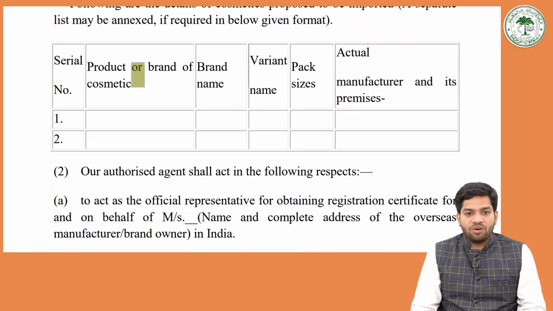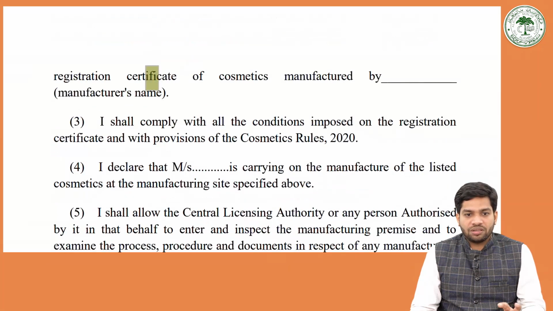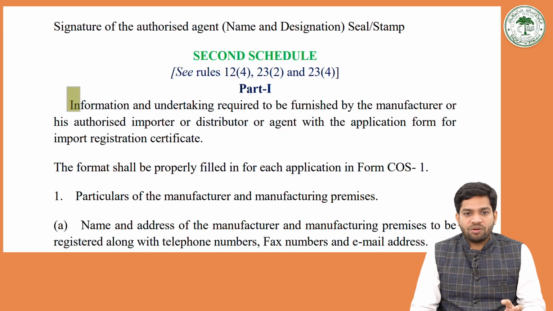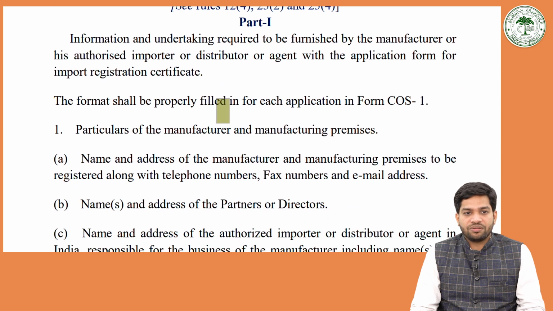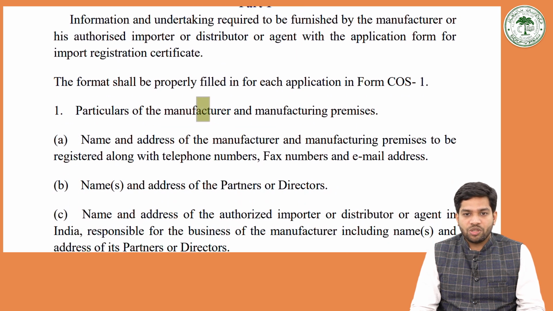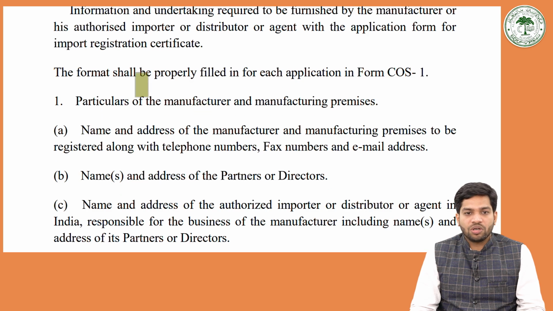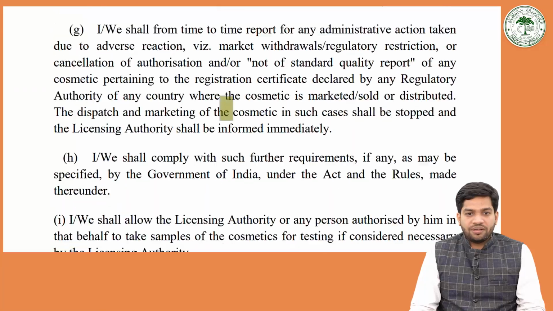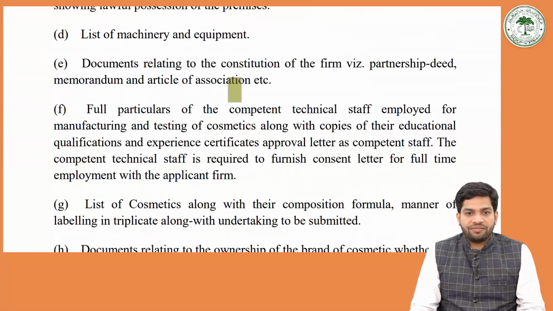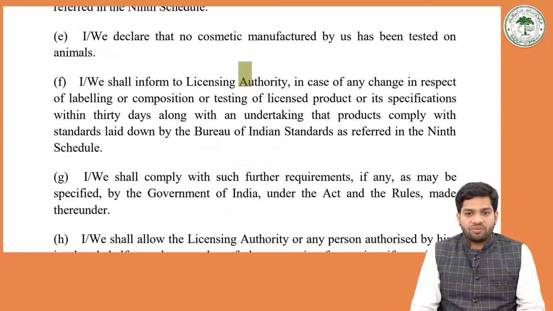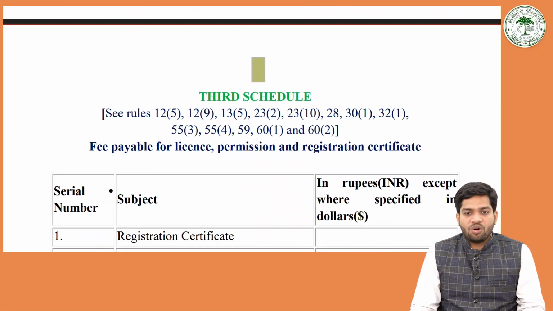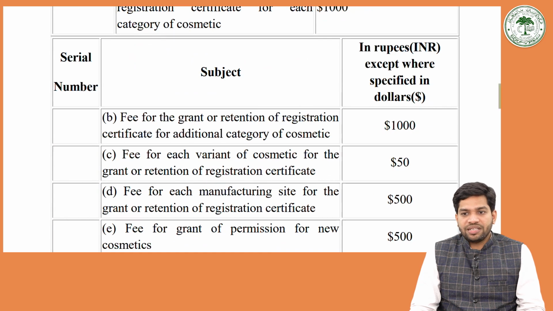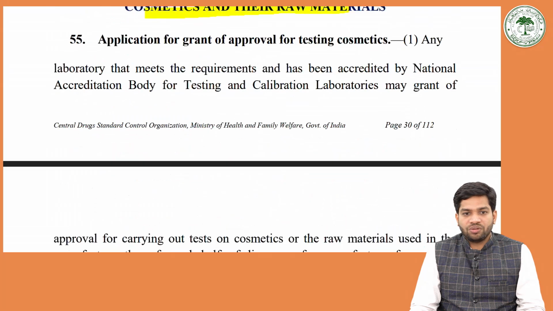So the different schedule where how to label them and what all the application and all those things should be there. Then the second schedule is the information undertaking required to be furnished by manufacturer and its authorized importer or distributor or agent with the application form for import registration certificate. So these all has been given in these different schedules under the act. What are the applications? Everything has been already framed. Fee payable for the license, permission and registration certificate. What are different fees that are payable? So you can go through the different schedule.